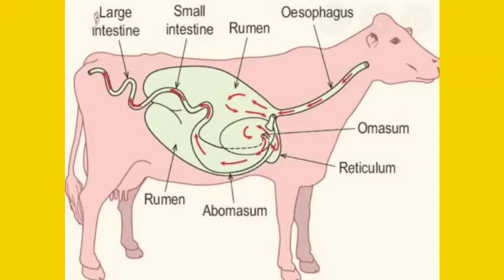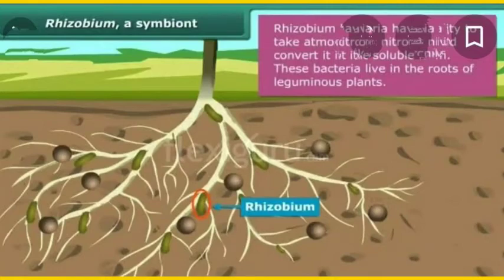Next, certain types of Rhizobium bacteria are found living in the root nodules of leguminous plants like pea, bean, etc. These bacteria trap the nitrogen from the atmosphere and convert it into nitrates that can be easily absorbed by the plants from the soil along with the water.